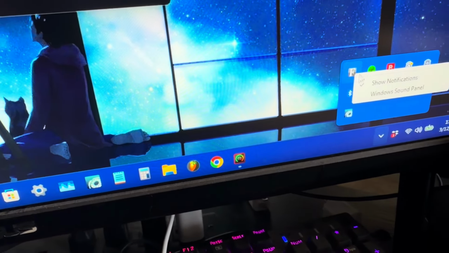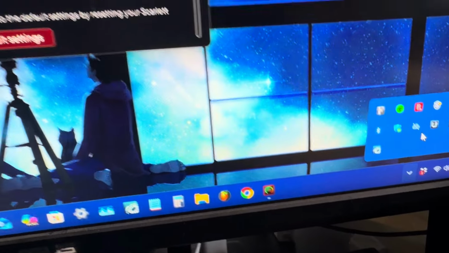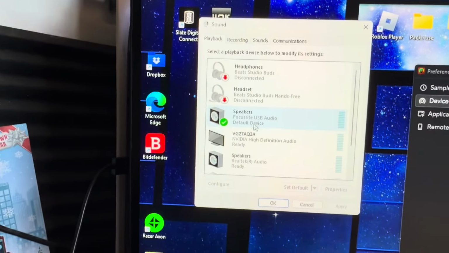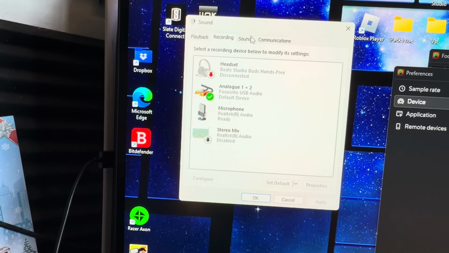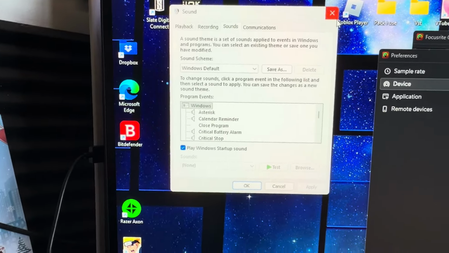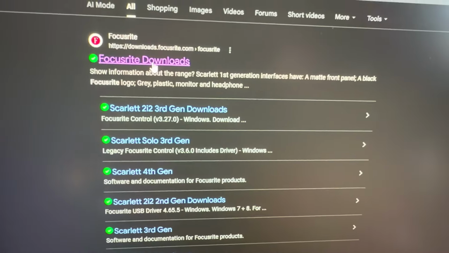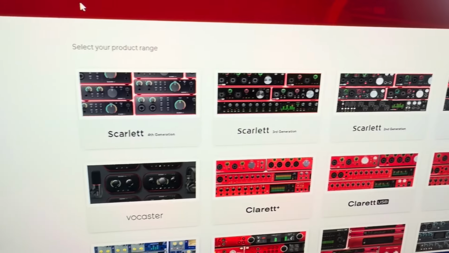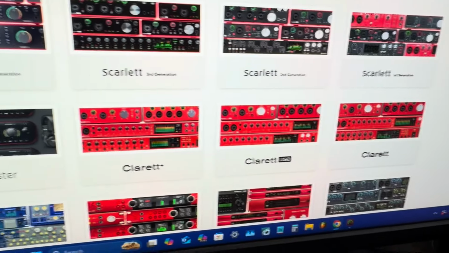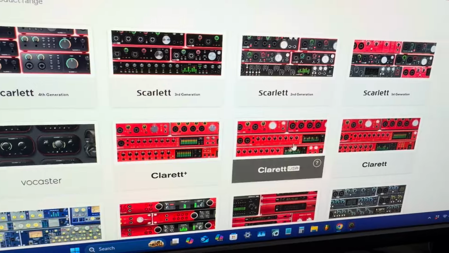Also, right here, guys, you're gonna want to go to this, and if you don't have FL Studio, it's gonna be like a larger screen and it's gonna come out with the Focusrite settings. But if you do have FL Studio like me, it's gonna come over here. But first of all, guys, if you do have FL Studio, download the drivers, because you want to use the drivers. They're going to help you with latency, kind of.